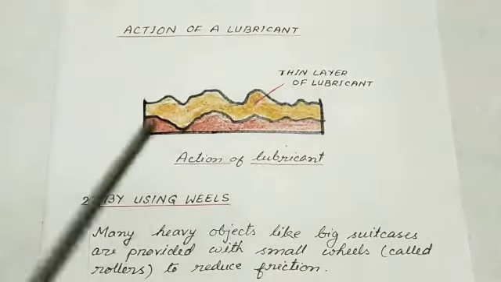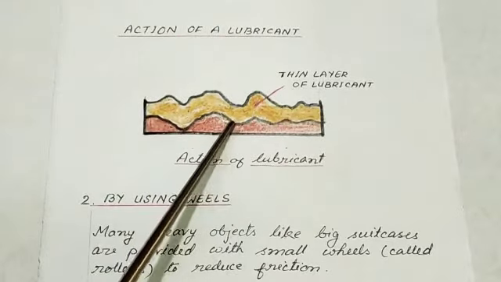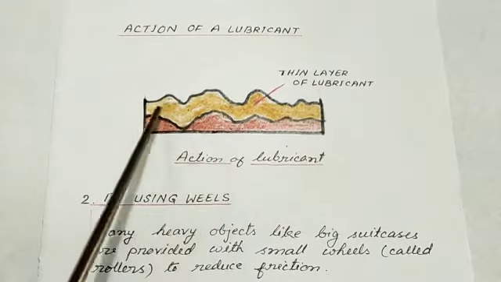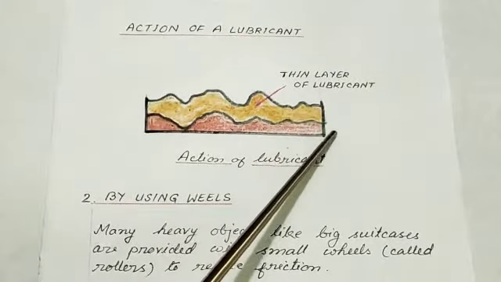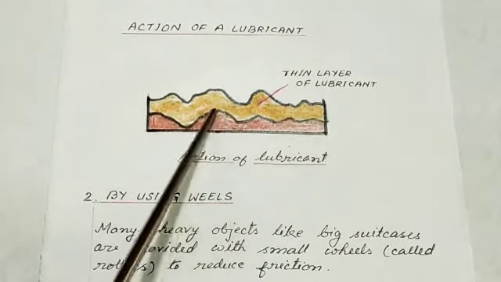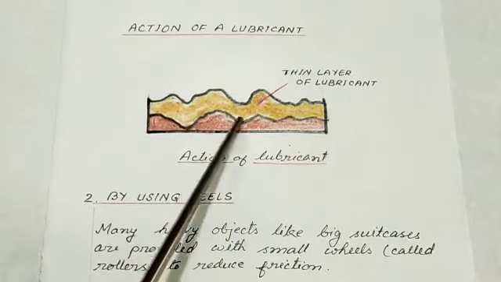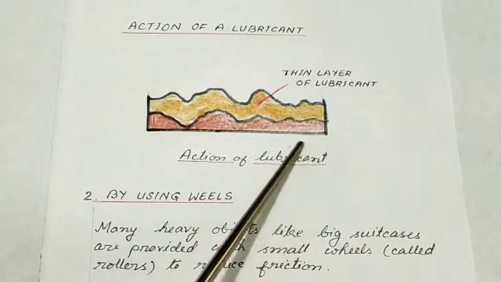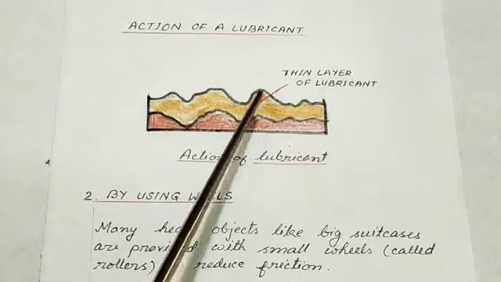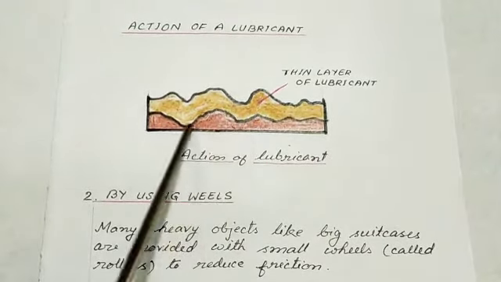Action of lubricants. When a lubricant is applied between the moving parts of a machine, a thin layer is formed there and the moving surfaces do not directly rub against each other. The thin layer fills irregularities of the surface. Interlocking of irregularities is avoided to a great extent. Movement becomes smooth.